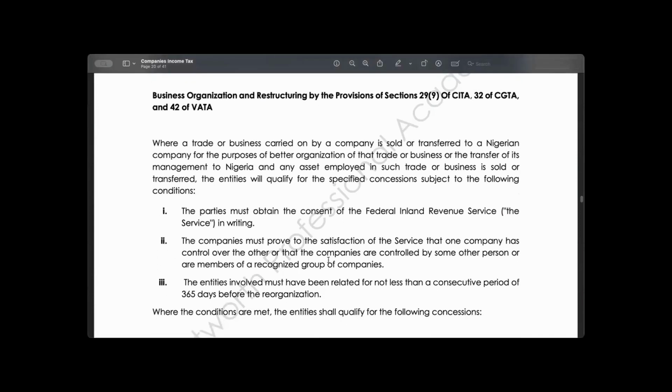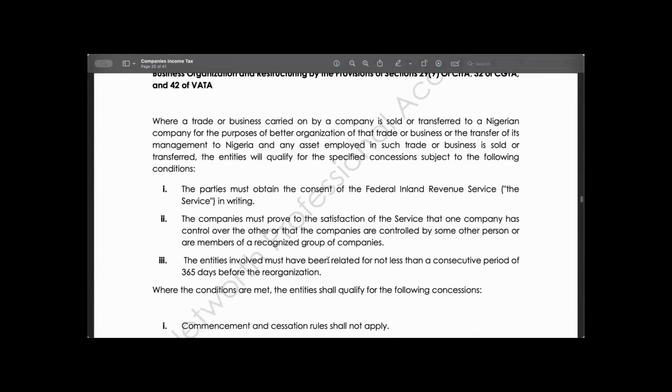That's number one. Number two, the companies must prove to the satisfaction of the Federal Inland Revenue Service that one company has control over the other, or that the companies are controlled by some other person or a member of a recognized group of companies. What we are trying to say here is that such companies must be related. There must be a relationship.